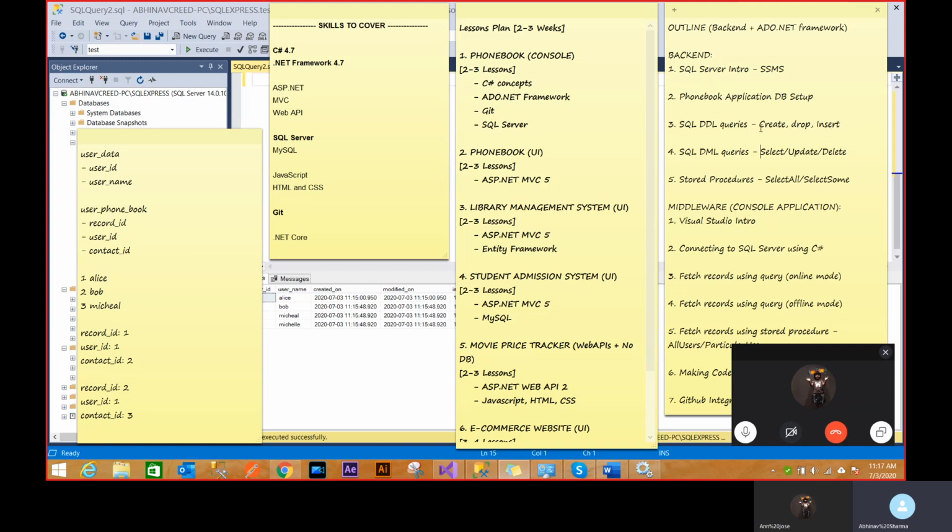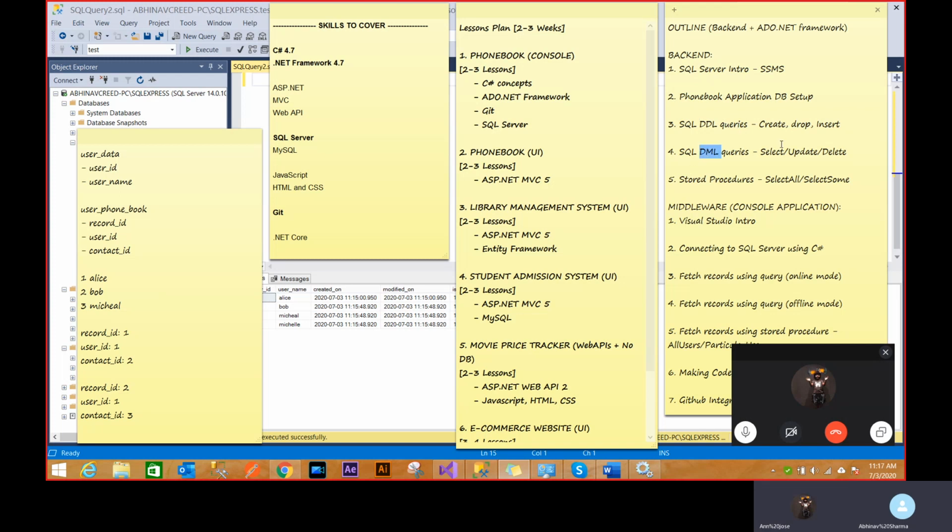So let's try to go through these. We have covered DDL queries. DDL basically means the kind of queries that don't really do any kind of data manipulation. It's just a data definition language. As you can see, create and insert are not actually changing anything, it's just adding a new record. So these are called DDL queries. Now we'll go to DML.